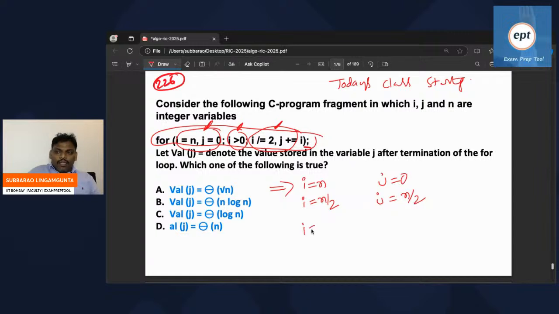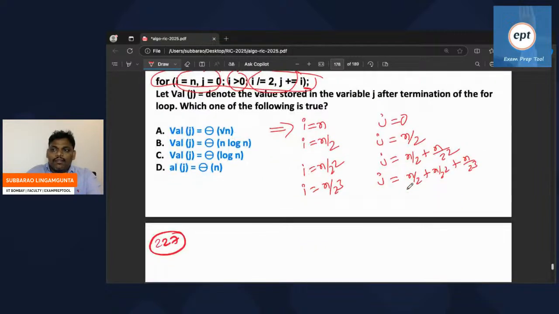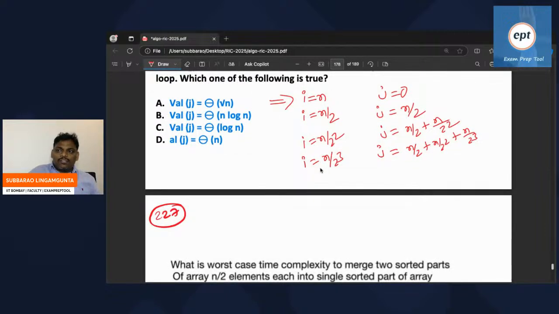Next, i is equal to n by 2 square, and j is equal to j plus i, so n by 2 plus n by 2 square. Now i is equal to n by 2 cube, because i is always halved. So j becomes n by 2 plus n by 2 square plus n by 2 cube. If you observe clearly, this loop keeps on going.